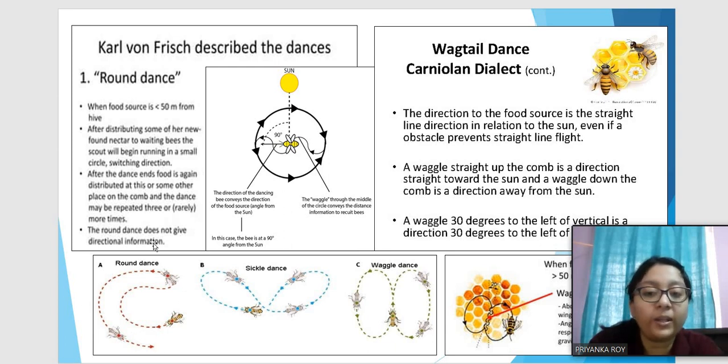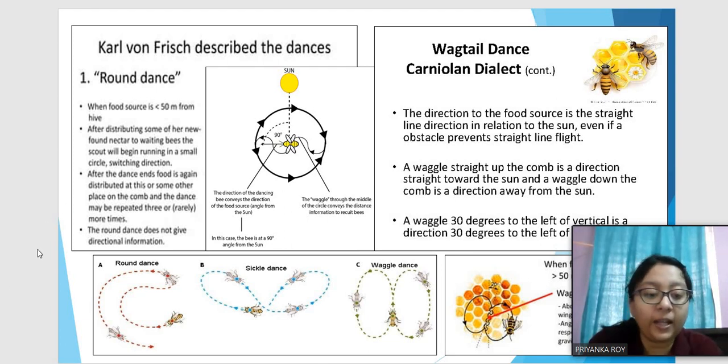When this dance ends, the others also get this information that there is a food source nearby, and all of them have to go and collect food from there. But this dance does not clearly indicate the direction of the food source.